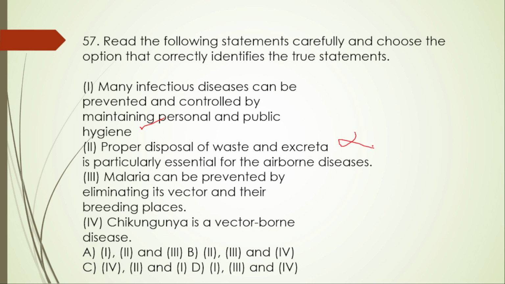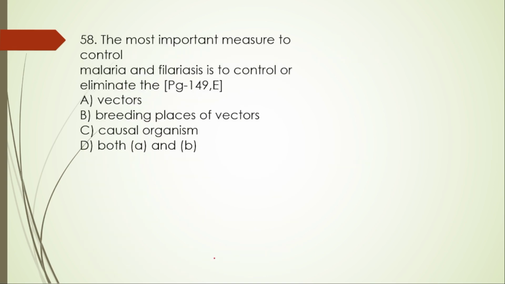No. Third one. Malaria can be prevented by eliminating its vector and their breeding places. Yes, this is true. And then chikungunya is a vector-borne disease. This one is also true. So here 1, 3 and then fourth one is right. So the right option is option D.